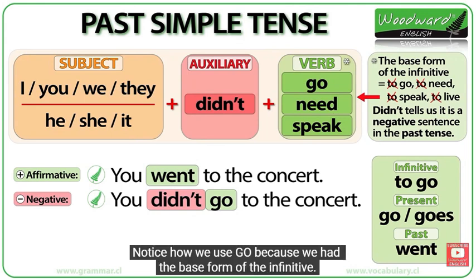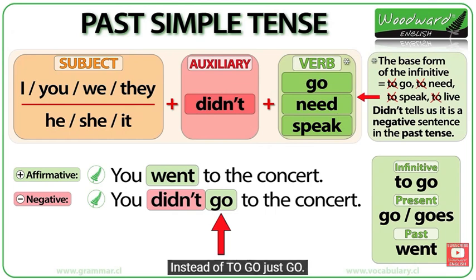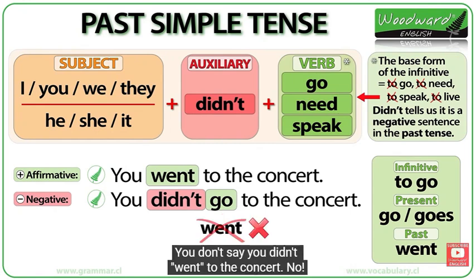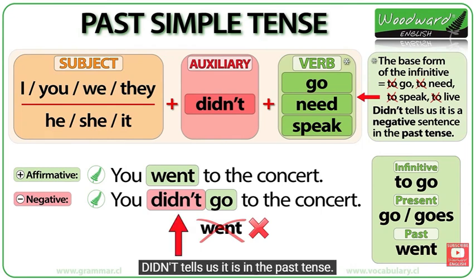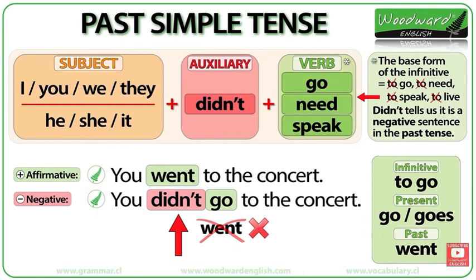Notice how we use go because we had the base form of the infinitive. Instead of to go, just go. You don't say, you didn't went to the concert. No. Didn't tells us it is in the past tense. You didn't go to the concert. This is correct.